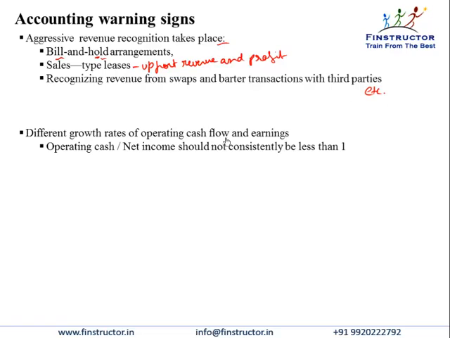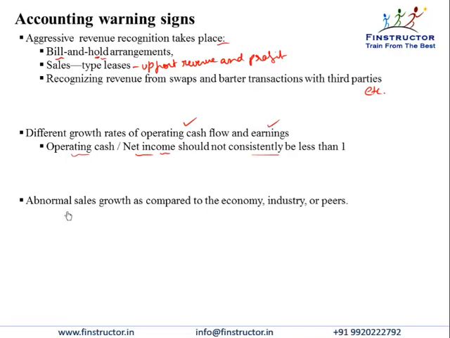Now, operating cash flows and reported earnings on the income statement can differ for a year or two because of accrual accounting. However, over a longer term, the sum of the operating cash flow must match with the sum of the earnings over a 2 to 3 year period. So if operating cash flow to net income is consistently less than 1, that is, the operating cash is lesser than the net income, then it's a sign that the management is potentially overstating net income, or there can be some write-offs in the future. If the company is reporting abnormally high sales growth as compared to its industry and peers, then again the analyst should be wary and recheck the accounts.